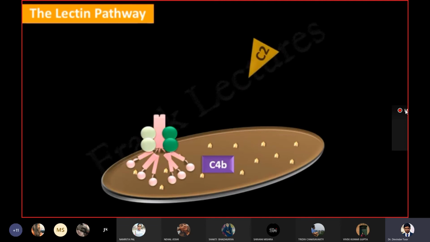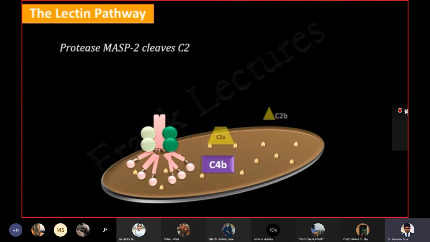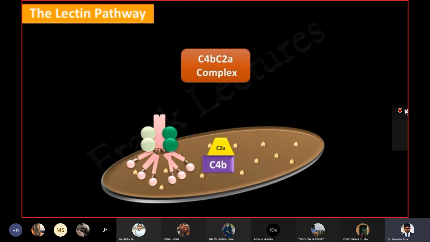In the next step, complement protein C2 comes and interacts with MASP2 and get cleaved into C2a, which is the larger fragment, and smaller C2b. This C2a, which is the larger fragment, binds to the pathogen-bound C4b. The complex of C4b and C2a is designated as C4b-C2a complex, and this is a C3 convertase.